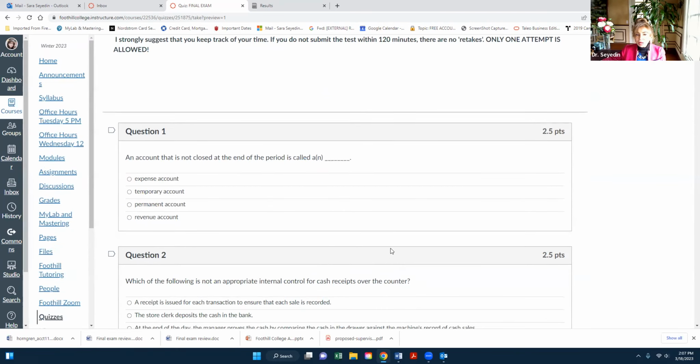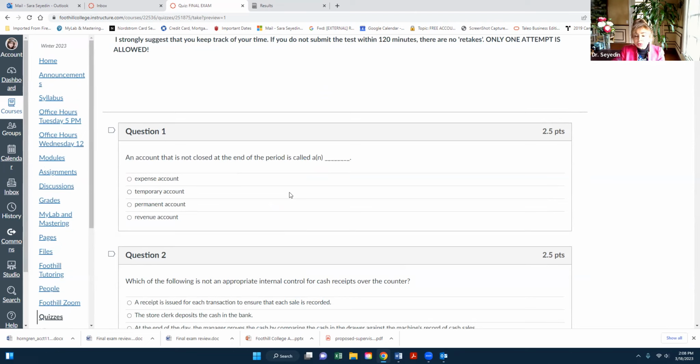So this is a question that I call a conceptual question. For example, it says an account that is not closed at the end of the period is called. Well, this question is out of chapter 4. So first of all, notice how I have scrambled the questions and also the answers have been scrambled as well for the purpose of test integrity. This is out of chapter 4. And it says which one is not closed.